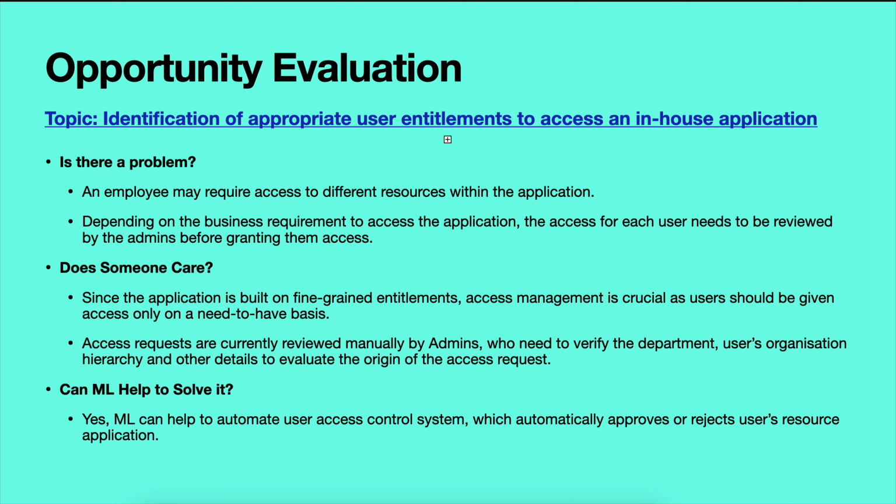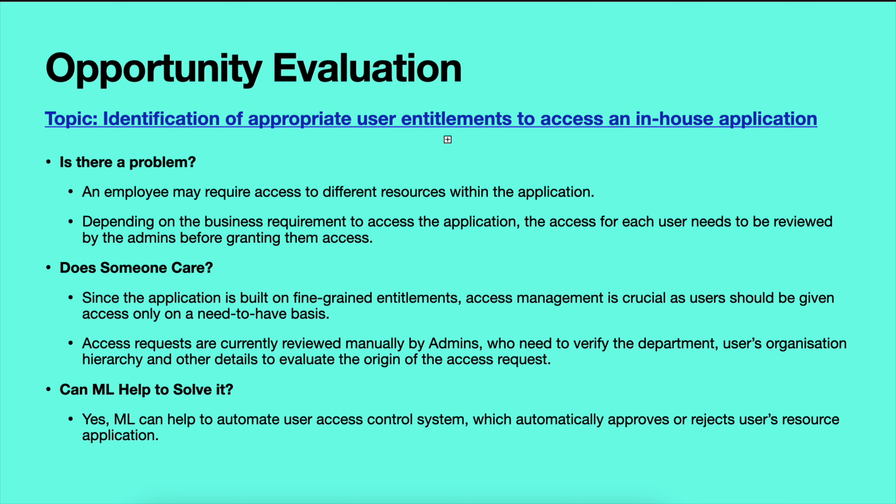So, since the application is built on very fine grained entitlements, the access management for the application becomes very crucial, and it needs to be evaluated as to which kind of users can be given access to the application. So, to summarize, the application should only be allowed to be accessed by those users who have a need to access that application.